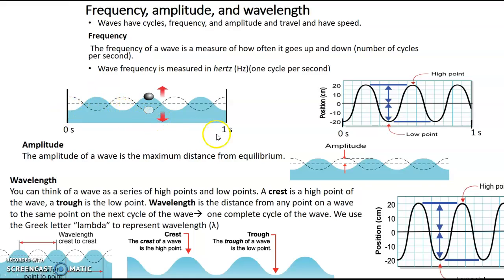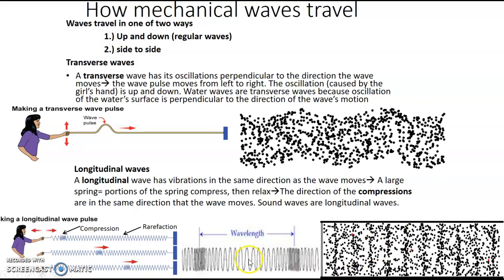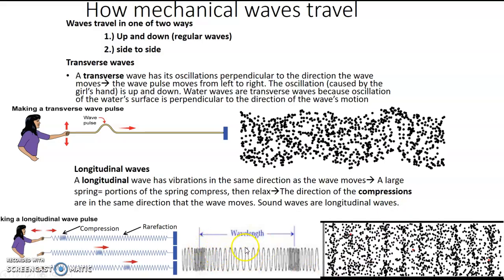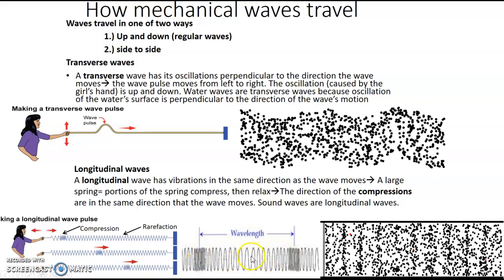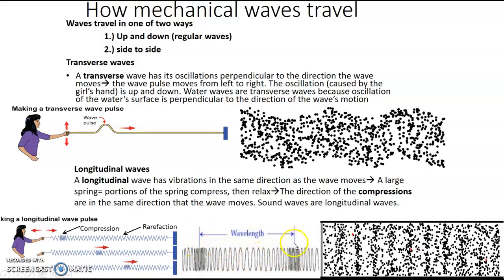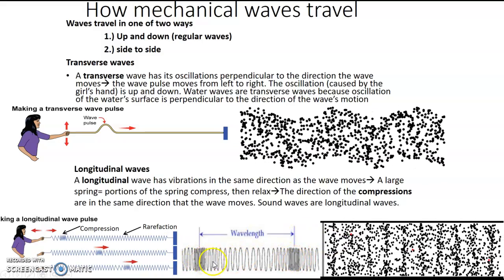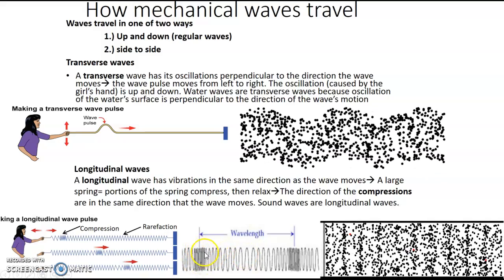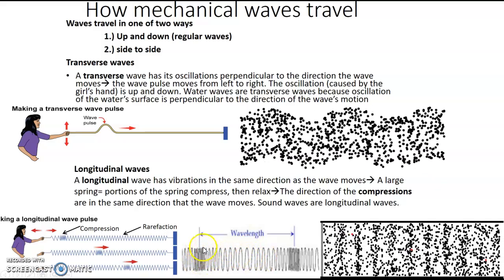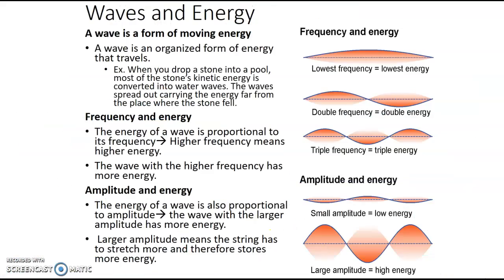For mechanical waves, you would measure the same thing. So this would kind of be like the crest. This would be the trough. So you would measure from crest to crest, or from area of compression to the next area of compression. So for a longitudinal wave, it would be one area of compression, one area of rarefaction. That would be a wavelength. So that would be one cycle.